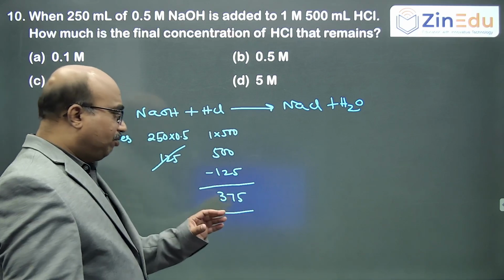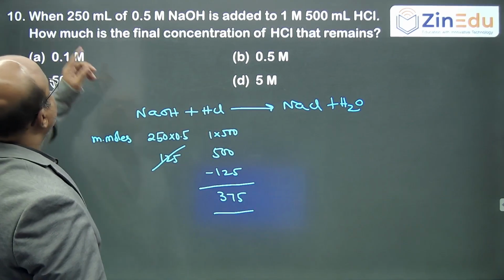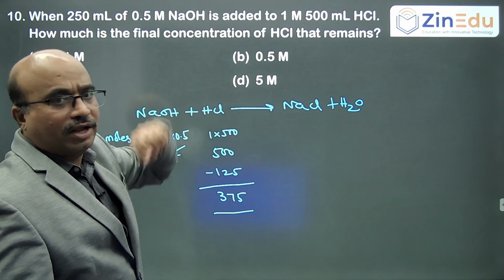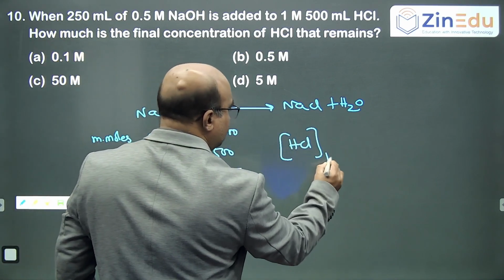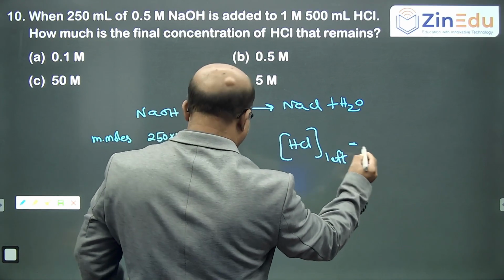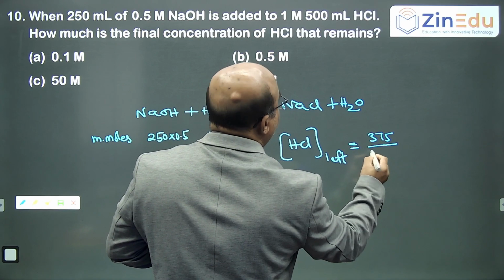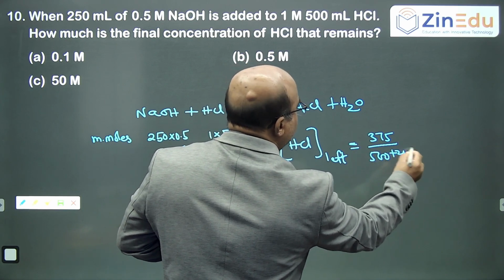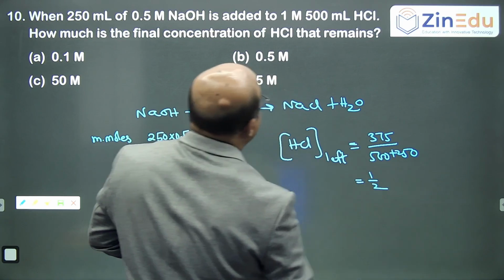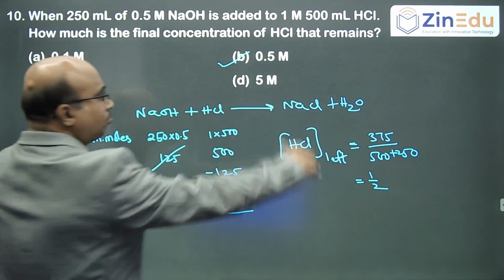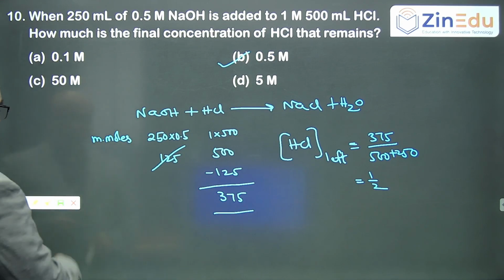But 375 millimoles are left in the total volume, that is 250 and 500. So the total effective concentration, that is HCl left, will be the number of millimoles left, that is 375 by 500 plus 250, which is nothing but 750. So it is nothing but 1 by 2, that is 0.5. Simple calculations.